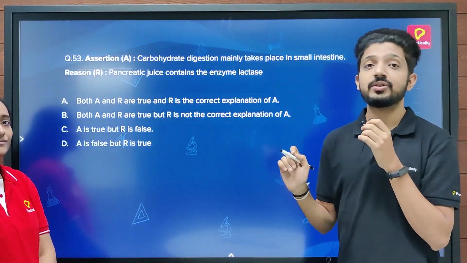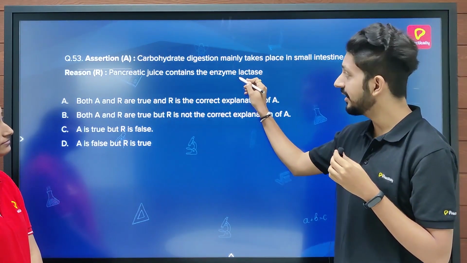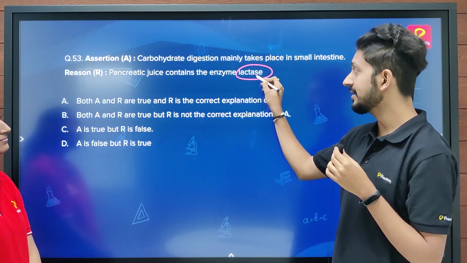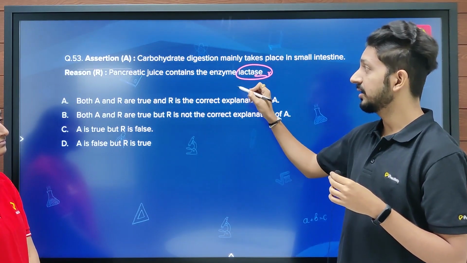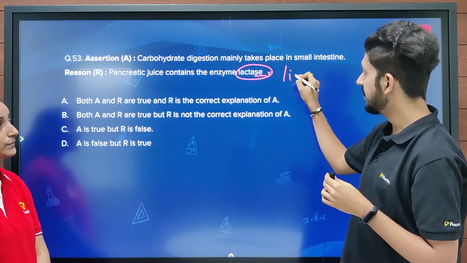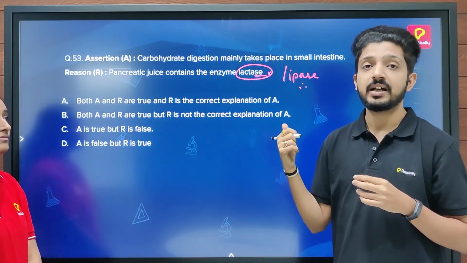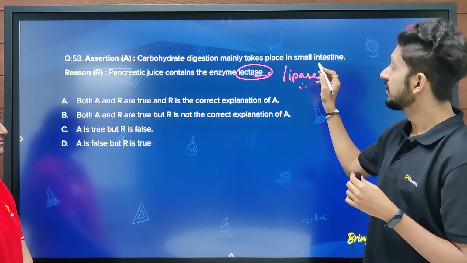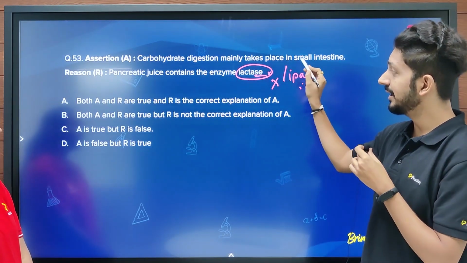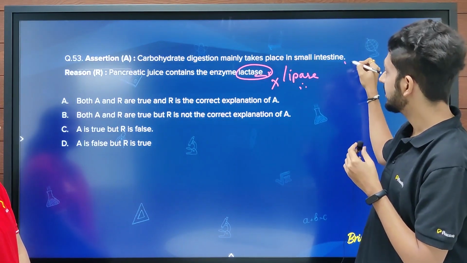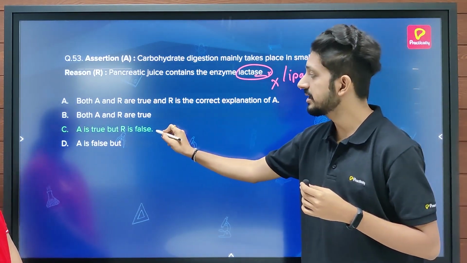Well, the pancreas does secrete various useful enzymes, but we also need to read the name of the enzyme. Just because it has A's at the end, not necessarily it has to be correct. Lactase is incorrect over here. There is an enzyme called lipase which is secreted in the pancreatic juice along with other enzymes like trypsin. So this statement is incorrect, whereas the first statement that carbohydrate digestion mainly takes place in small intestine is correct. So as per this explanation, the correct answer should be C.